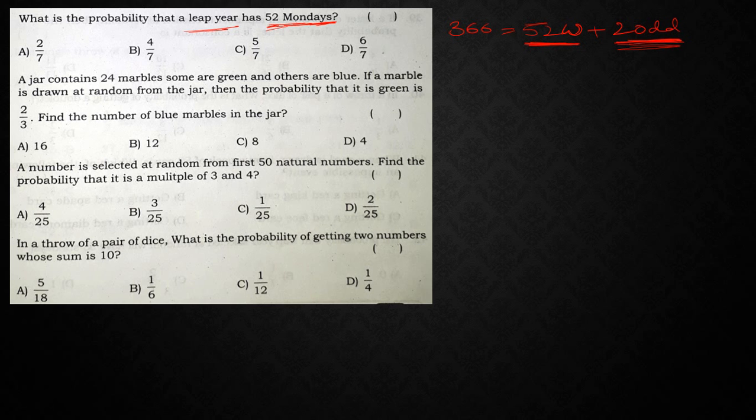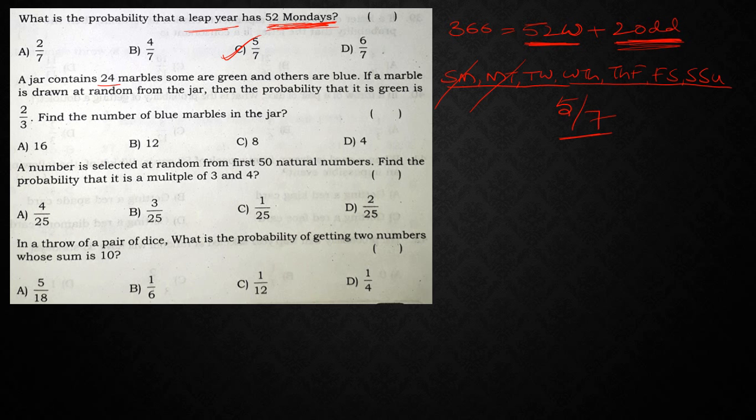So what are the possibilities? Sunday-Monday, Monday-Tuesday, Tuesday-Wednesday, Wednesday-Thursday, Thursday-Friday, Friday-Saturday, Saturday-Sunday. So totally there are 7 possibilities. In these 7 possibilities, we should not get Mondays, so this and this we should not consider. So what is the probability? 5 out of 7. So the answer is 5 by 7.